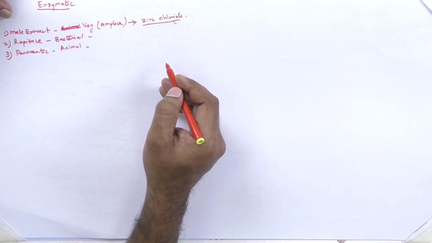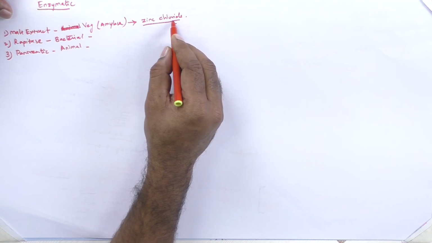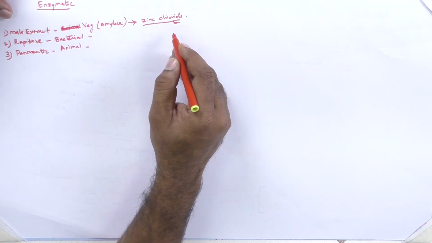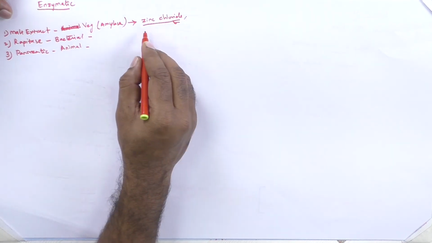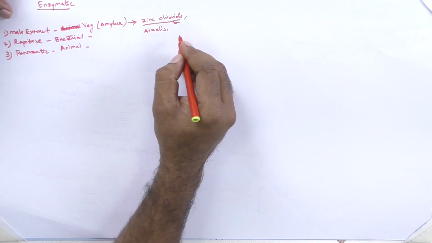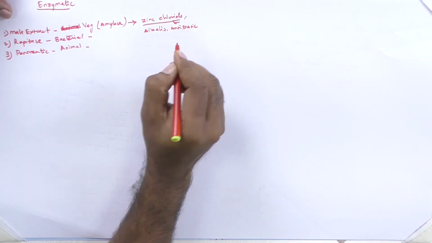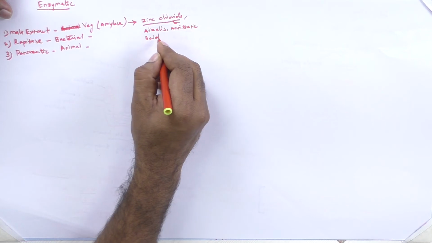So if you are going for the malt extract process, you have to omit zinc chloride during sizing. It is also very sensitive to alkalis, antistatic agents, and acid liberating agents.